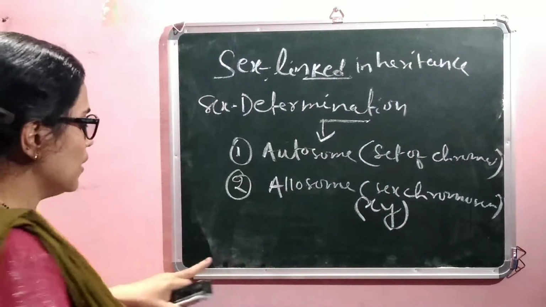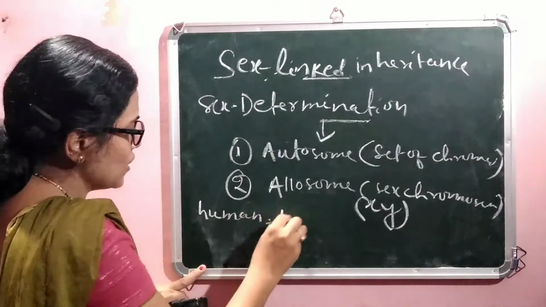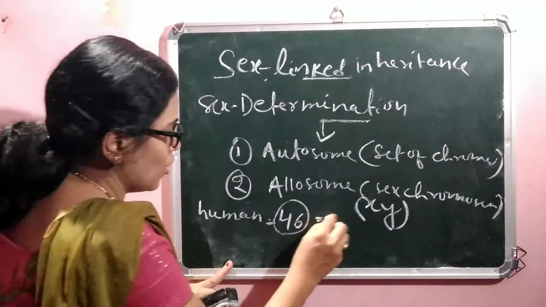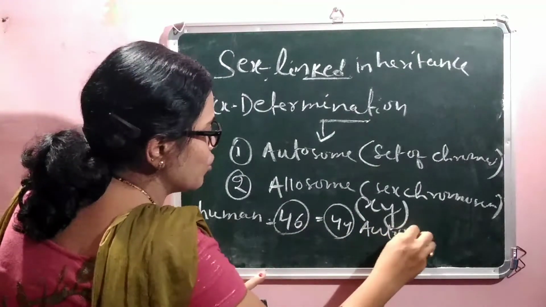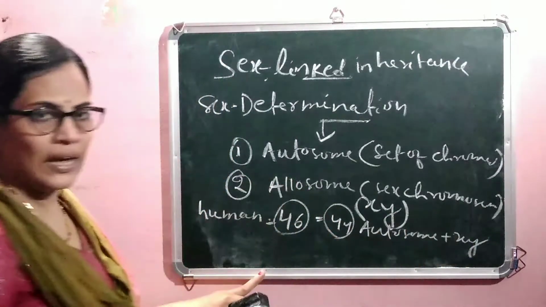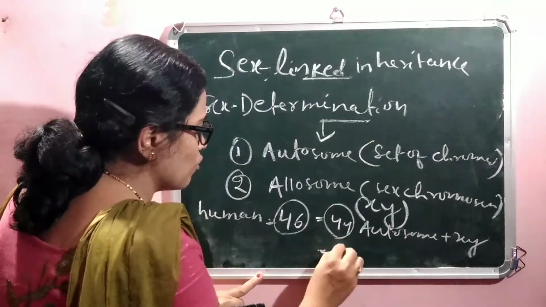For example, in the human body, 46 chromosomes are there. Out of 46, 44 are known as autosomes and 2, X and Y, are known as allosome or sex chromosome. 44 plus 2 is 46.